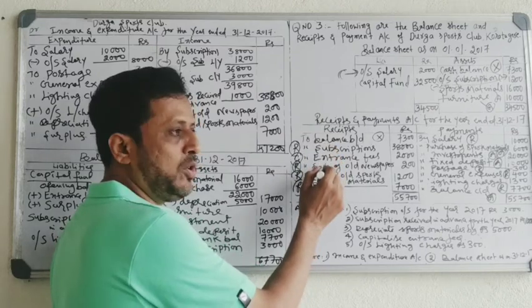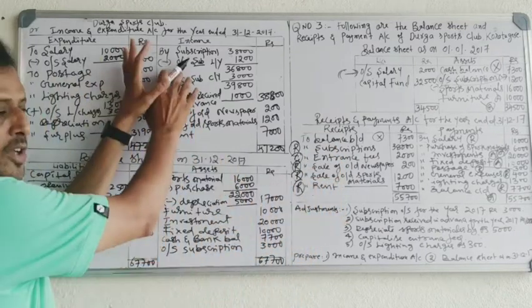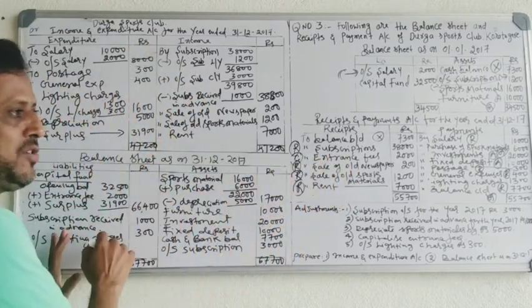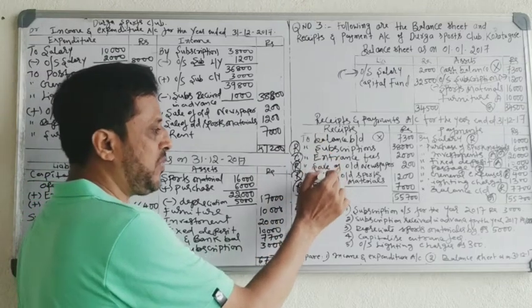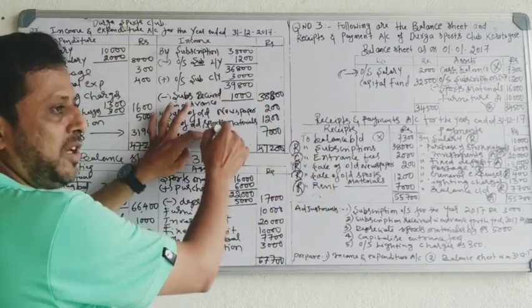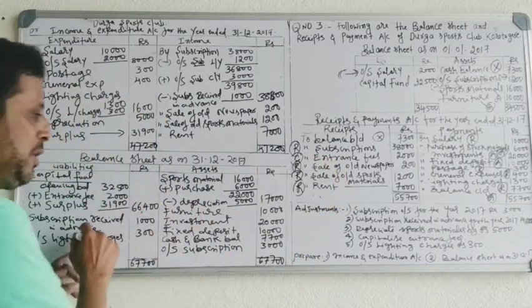Subscription, sale of old newspaper, sale of old sports material and rent are recorded on the income side of the income and expenditure account. Entrance fee is a capital receipt, record it in the balance sheet.